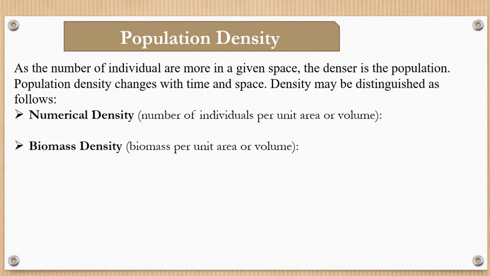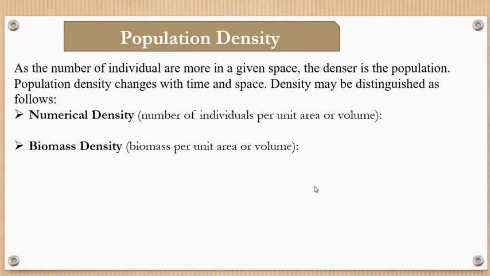Here in numerical density, the size of the individual in a population is relatively uniform, so it is represented in terms of numbers.